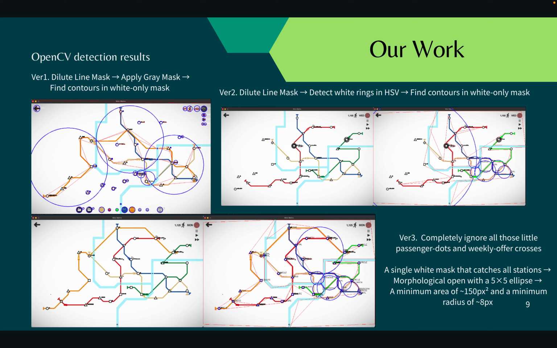So we thought, let's re-engineer how we apply the gray mask. Instead of a gray mask, we apply white rings in HSV and then find the stations in a white-only mask.